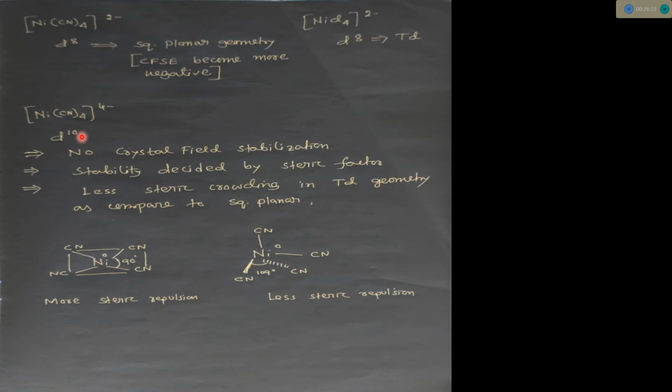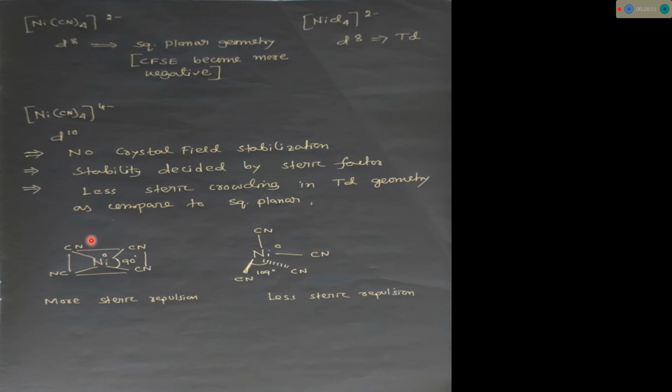It is the nickel tetracyano 4 minus complex, a strong field ligand is there, but the system is d10, so nickel is in its d10 configuration. d10 means there is no CFSE. For this type of complex, stability is decided by the steric factor.